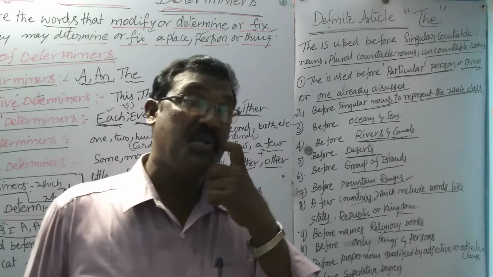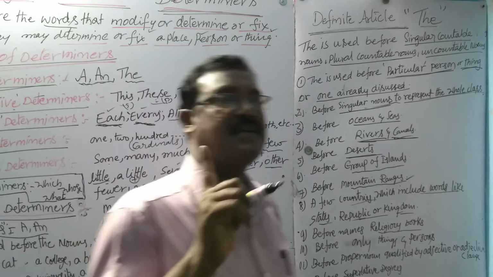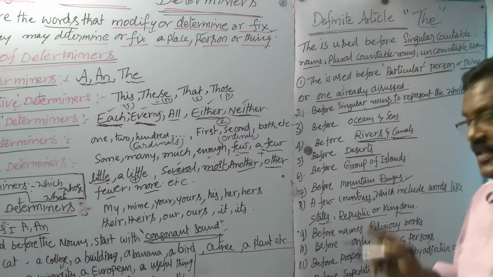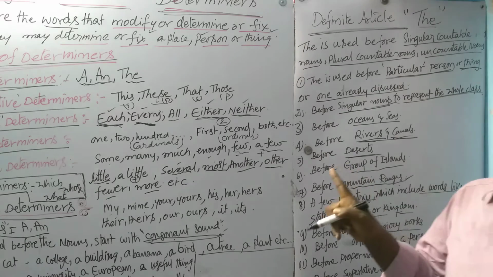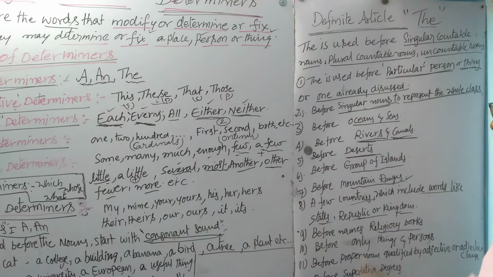So before only things in the world, only persons, we have to use the: the president, the chief minister, the prime minister, the governor; the sun, the sky, the earth, the east, the north, the south. So only things and directions also we can write. Directions means north, south, east and west.